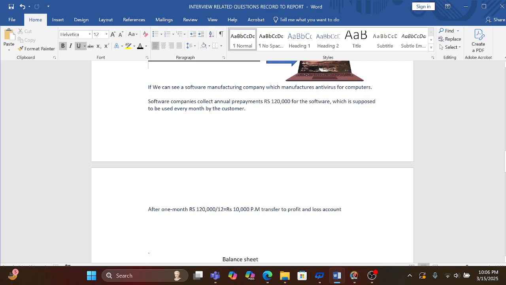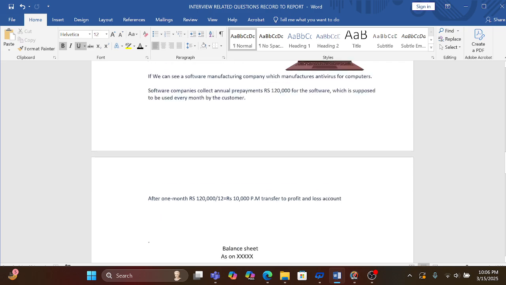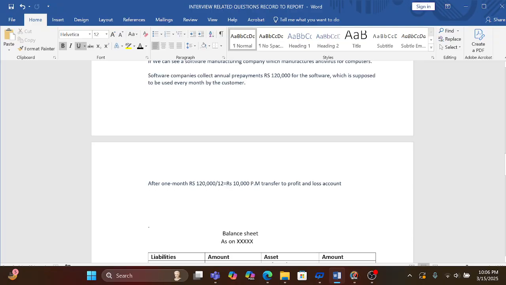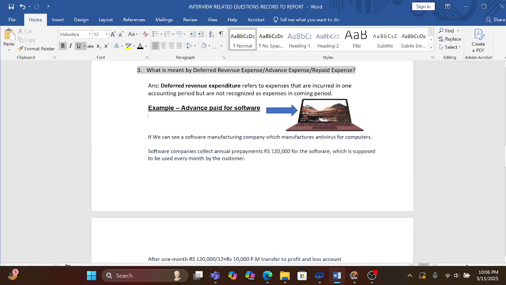So in that case, I will amortize that software amount in the coming months. Here I have given an example: a software company which manufactures antivirus for computers collects annual payment of 1,20,000 for the software, which is supposed to be used every month by the customer.